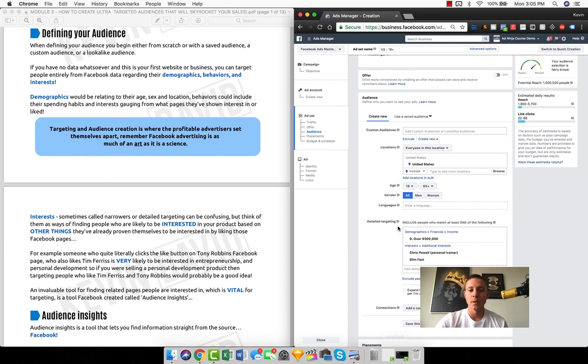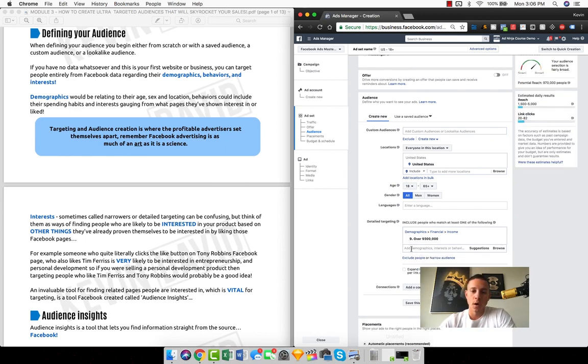But just something that I want to talk about really quickly: include people who match at least one of the following. This is really important, right? So right now we're targeting people that have over 500,000 income, or like Chris Powell, or like Slim Fast. But if we wanted to be much more specific, right? We see that our reach, here, let's put him back, Chris Powell. With these 3, our reach is 1.6 million people, right? This is the total number of people who either have over 500,000, or like Chris Powell, or like Slim Fast, right? But if we take these out, and we want to make a much more refined audience.